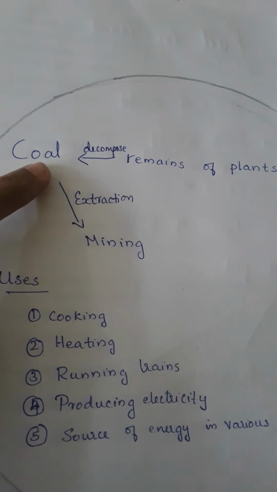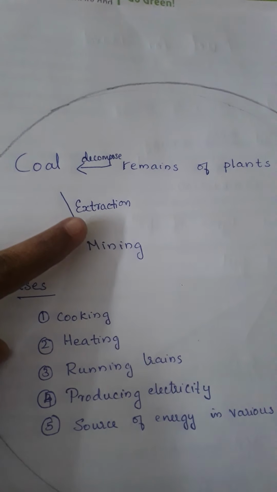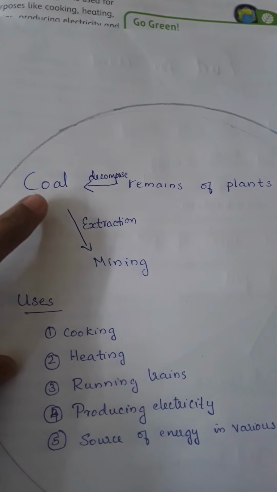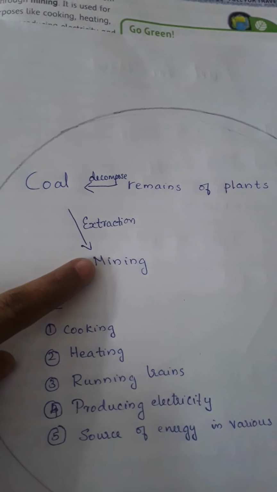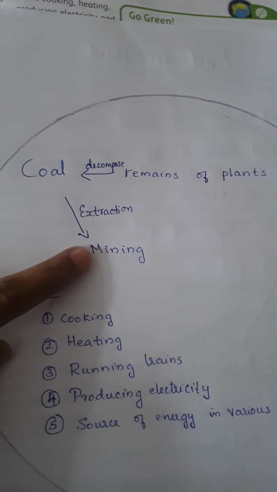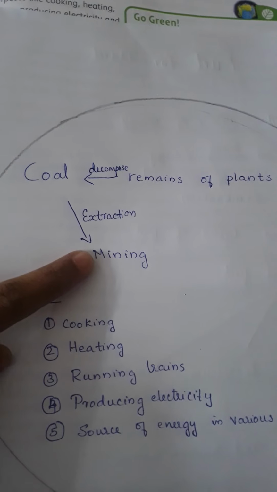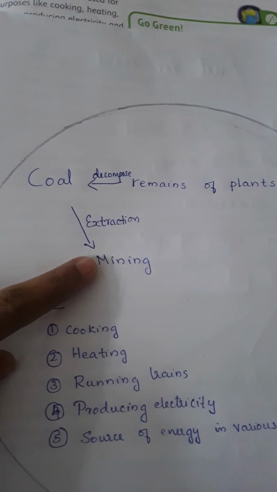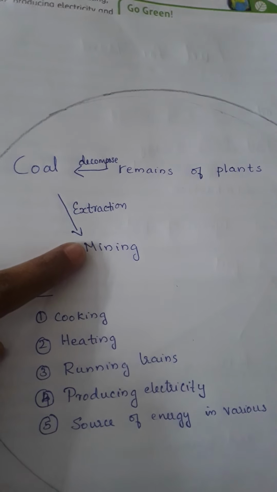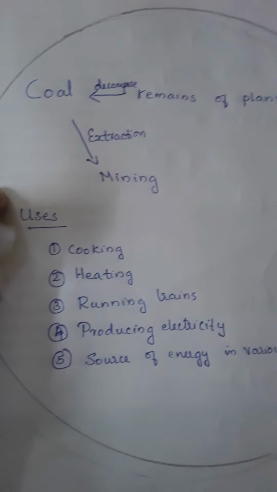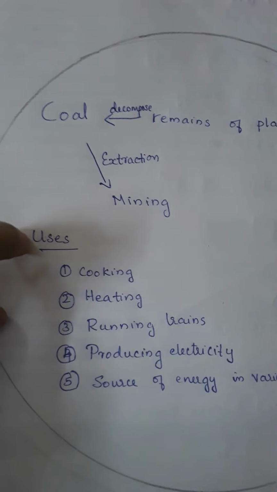And we can take this coal from underground, that is known as extraction of coal, through a process that is known as mining. The coal is extracted from the earth through mining.